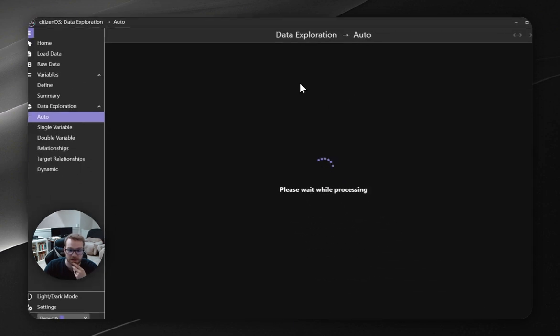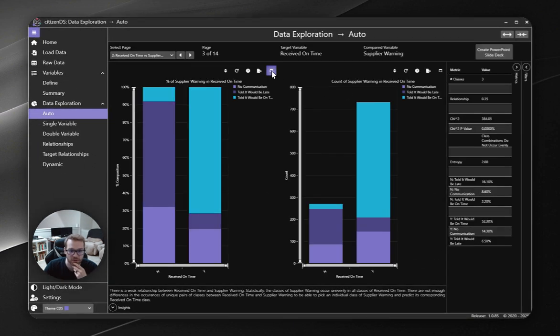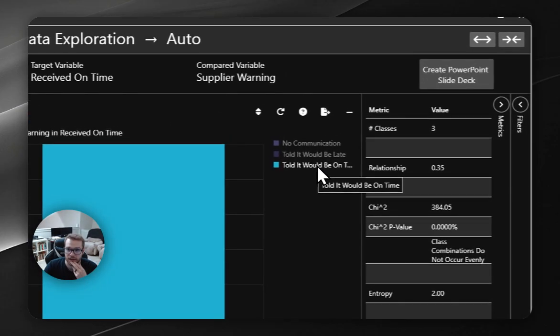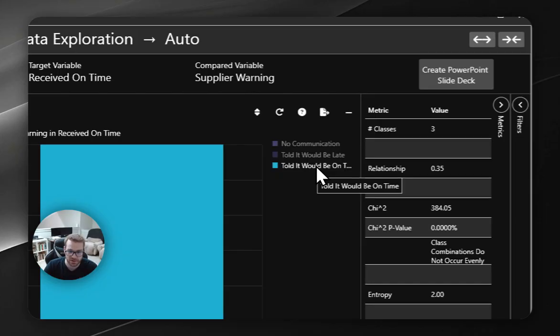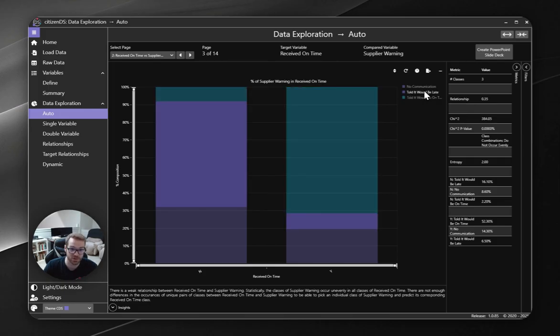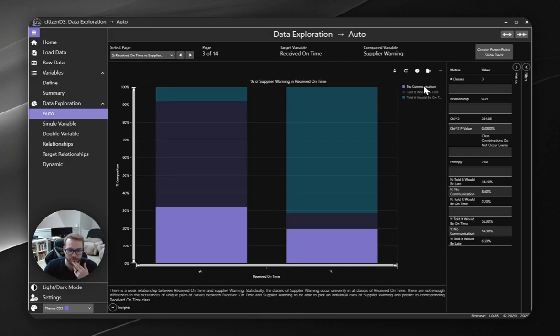Let's see what else we got in here. All right, so this is again things that were late, things that were not late, and it looks like supplier warning. Did we get a warning from the supplier? So it looks like the blue here is we were told that it would be on time. Makes sense if we look at this graph, right? If the supplier said it would be on time, most of those ended up in the yes, we received it on time. Told it would be late, which is good. So if we listen to our suppliers, if they tell us it's going to be late, it's probably going to be late. And then no communication, more so late than not. So that's another good insight.